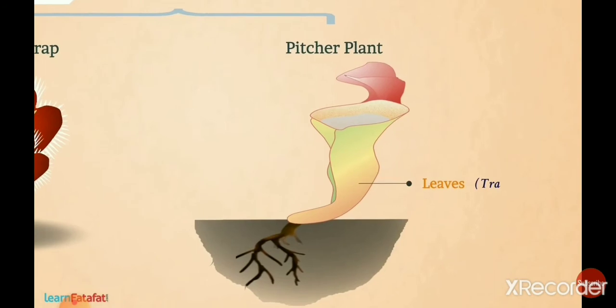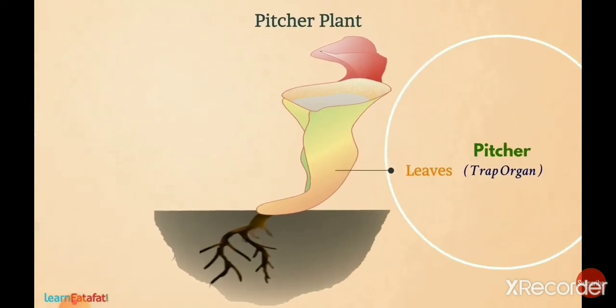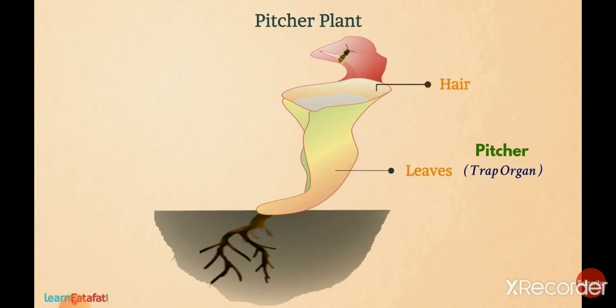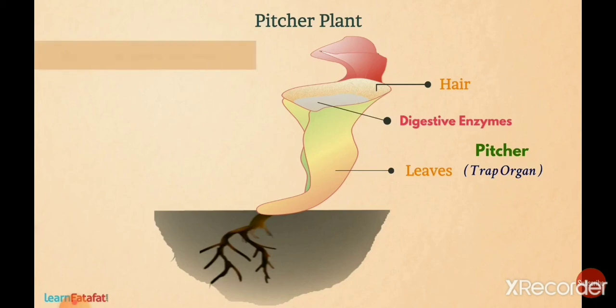Here you can see the pitcher plant has leaves shaped like a huge pot or beaker with a lid, and an insect slips into the pitcher and drowns in the well of nectar. When they alight on its rim, the lid gets closed and the insect is digested in the pitcher. Okay, so this was regarding insectivorous plants.